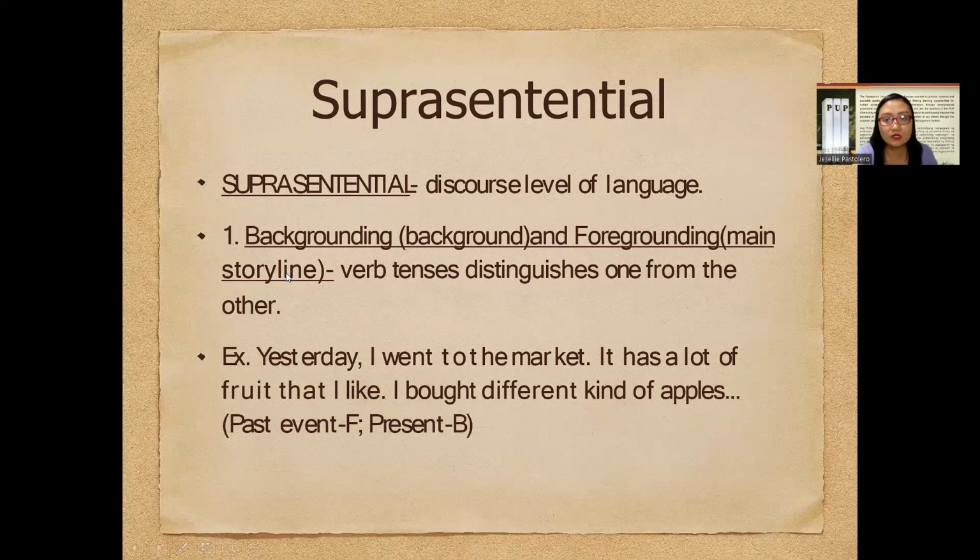So what do background and foregrounding in a suprasentential sentence mean? If we evaluate once again the initial sentence, yesterday I went to the market, the past event provides us an idea that the speaker or the narrator of a particular written discourse or oral shared insight is already telling us that the action is already over.